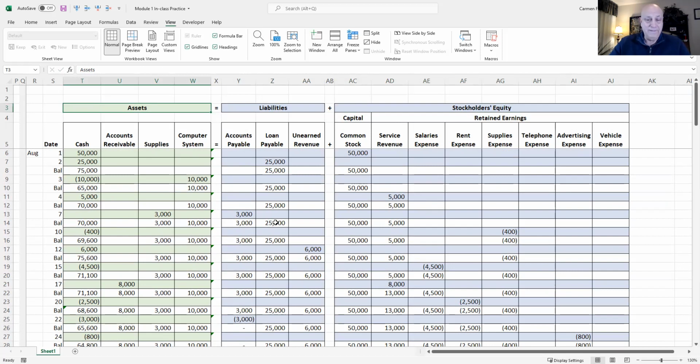So I hope this helps you understand some introductory concepts of accounting, analyzing business transactions and how they impact the accounting equation. I'll stop sharing my screen with you all, and stay tuned for our next video on the accounting process. We're going to add a little more to this business accounting equation.